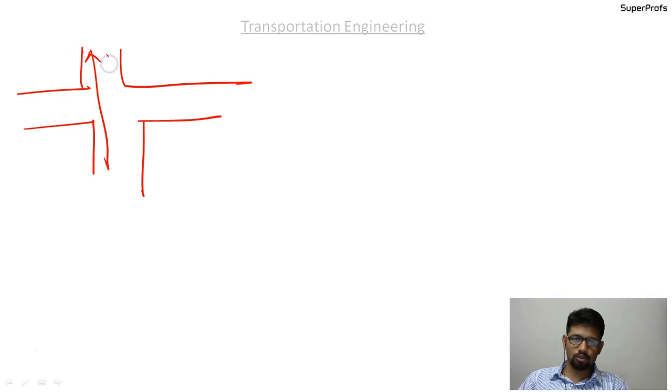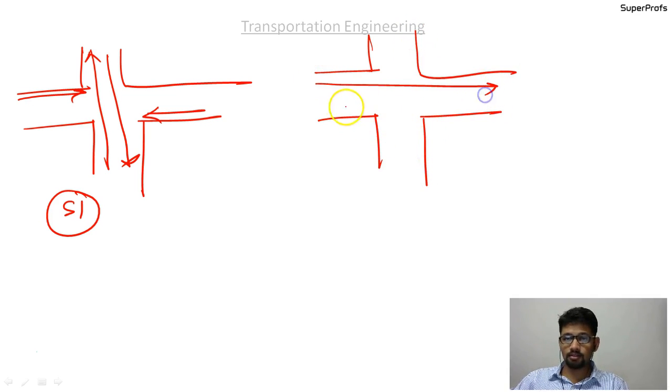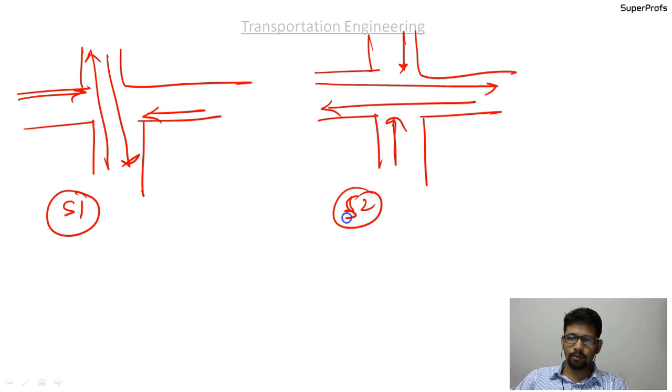My diagram is not very clear, but you will get S1. And the other side, allow it like this, then what you will get is S2. So this is the way you obtain S1 and S2.